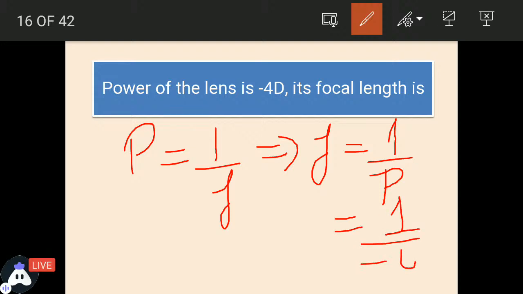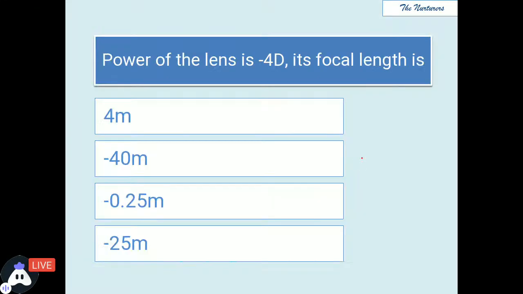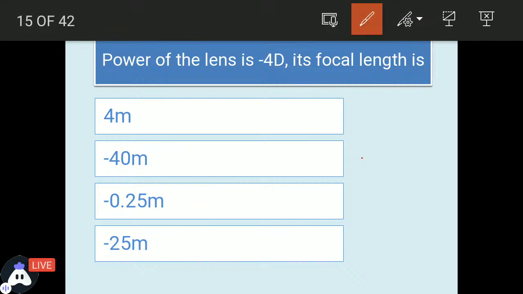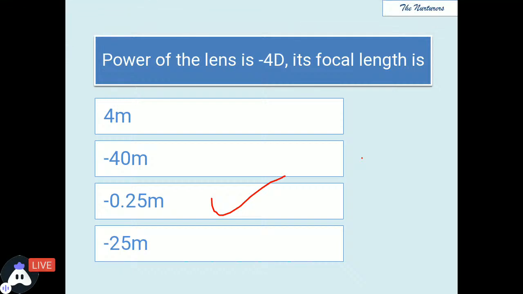So 1 upon -4 would give us -0.25 meter, and that's the perfect answer. So the correct answer would be -0.25 meter. Great. The next one.